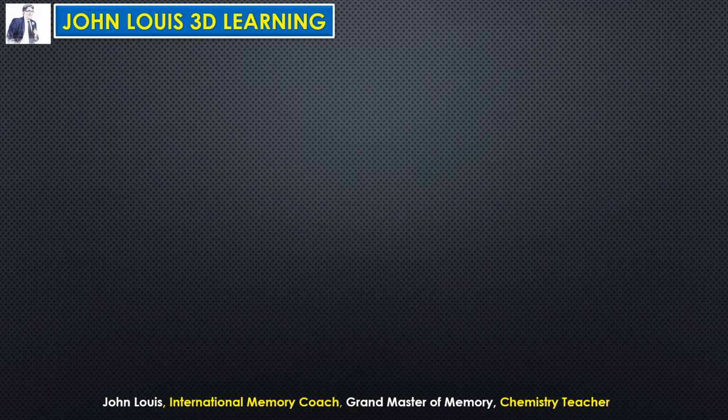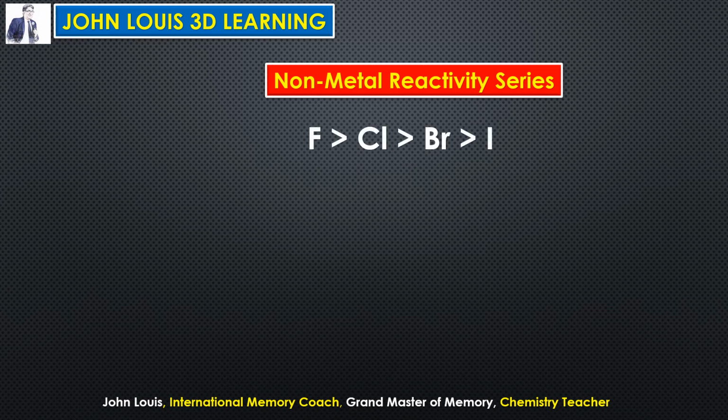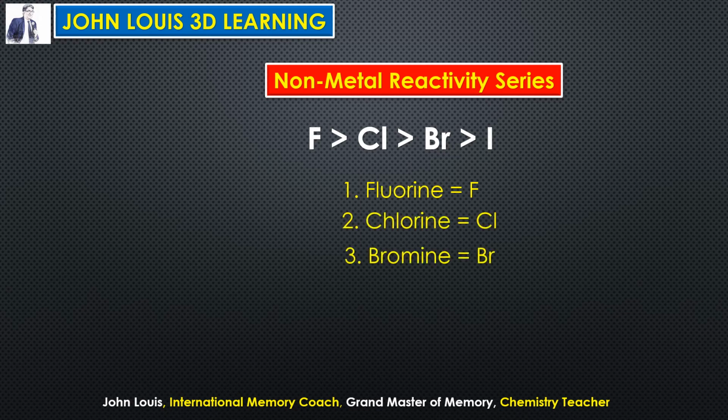Now we take some non-metals: fluorine, chlorine, bromine and iodine. The most reactive element is fluorine, then chlorine, then bromine and finally iodine. Remember the reactivity of halogens. These four elements are halogens. Among them, fluorine is highly reactive and iodine is less reactive. Try to remember this order for non-metals too.